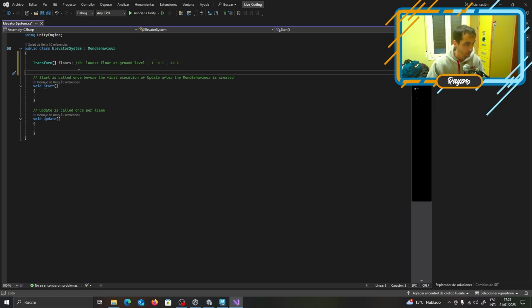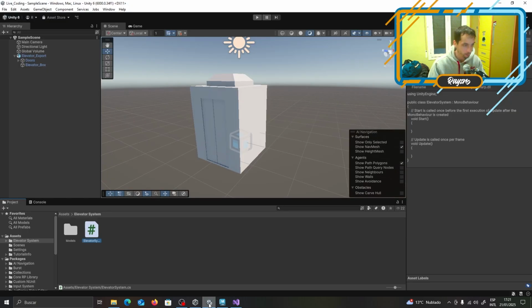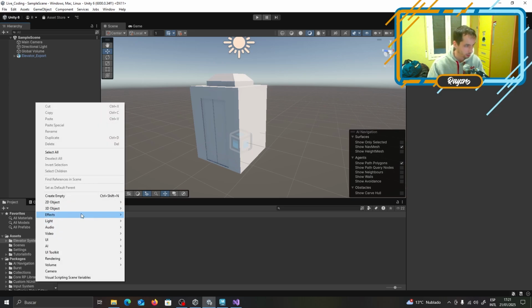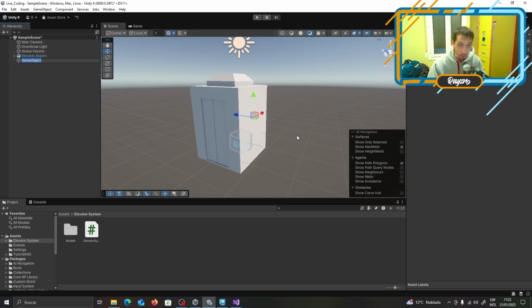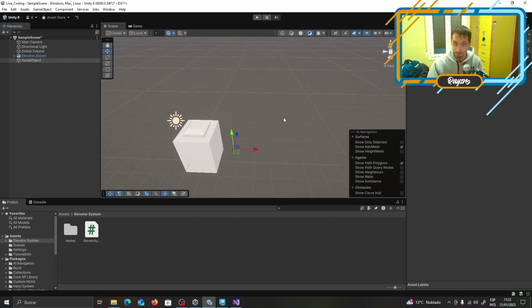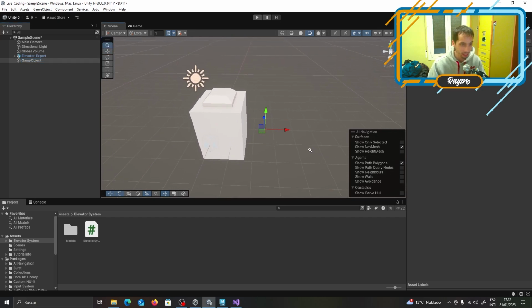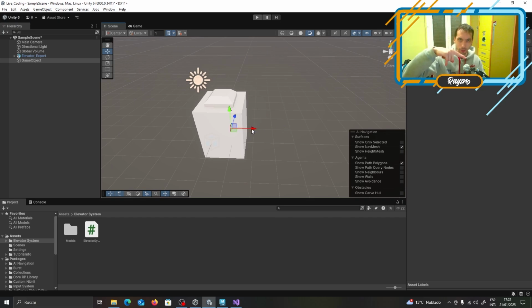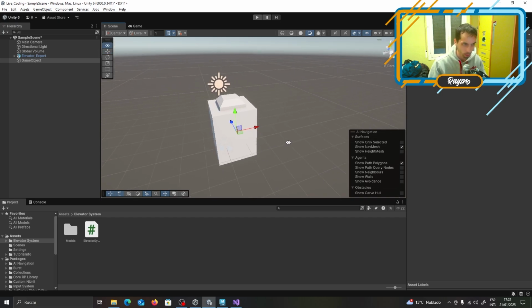So we need as well to define the position. And first of all, we're going to grab 2 positions now. I've never done this, by the way. I'm just trying to think about the quickest way I could get away with doing this system. So we create an empty, which is basically something that holds a position, rotation, and scale, which can be useful if you want to create an elevator that can go around or do other things with rotation. But we're not going to do that now. Maybe in the future we can revisit this and try to improve it.